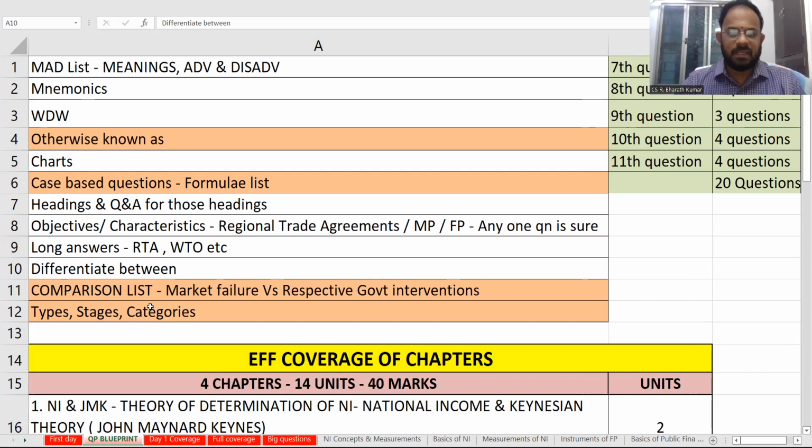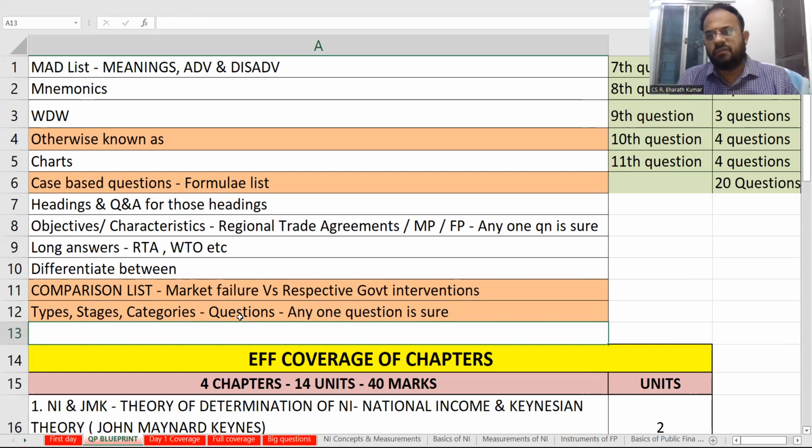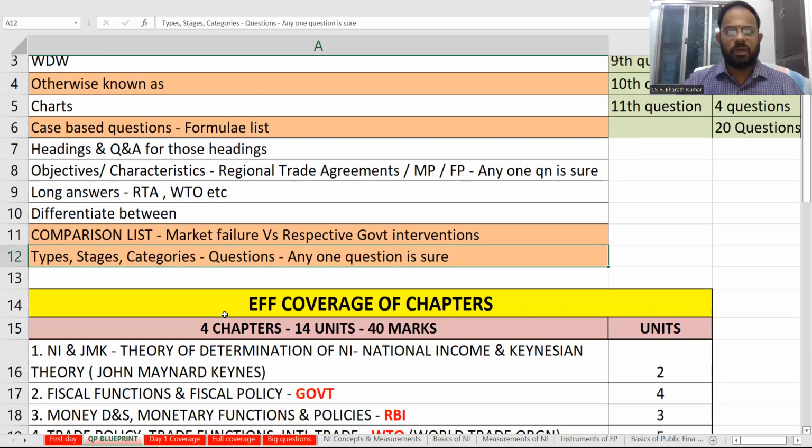Types, stages, and categories type of questions they can ask you exclusively in the examination. Any one question is sure. Now this is exclusively only for November 2022 examinations. This is not for all the attempts. This is only for certain important attempts, so this is exclusively for November 22 and not for any other attempts, because the whole thing will keep changing one after another. Okay. Types, stages, categories, and questions. So this is going to be important for your understanding.